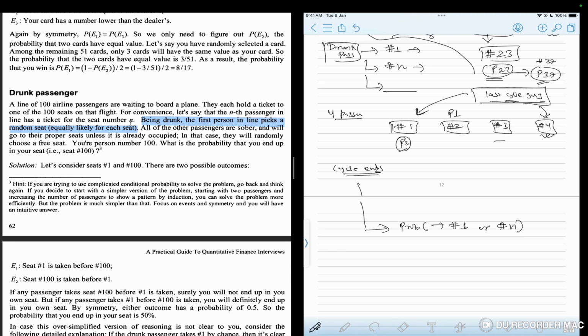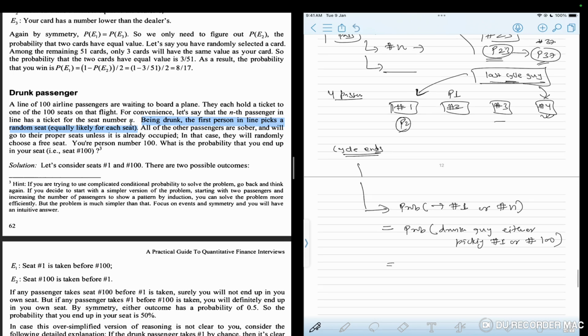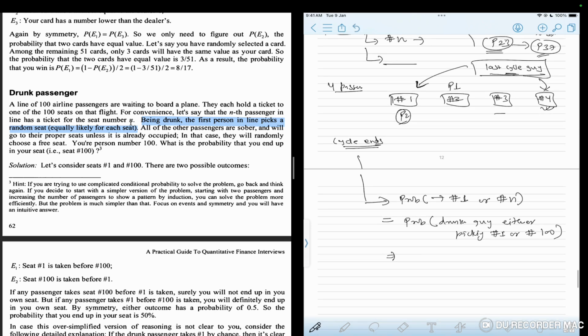This probability is the same as the probability of the original drunk guy picking either seat number 1 or seat number 100, since here we have 100 seats. So what is the probability of the drunk guy picking either seat number 1 or seat number 100? It is simply half.